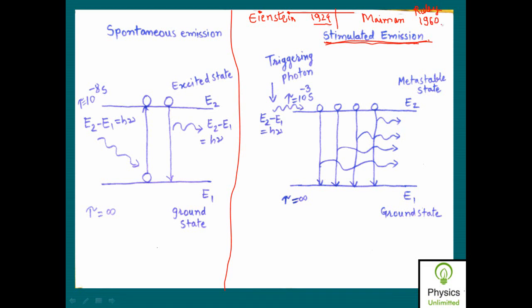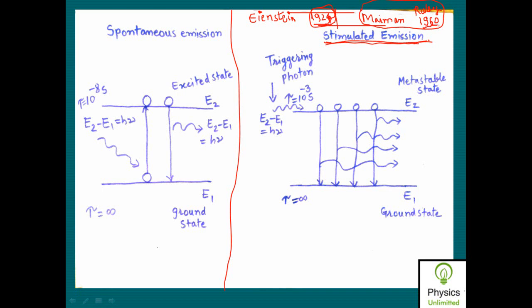So just look at the time period. The idea proposed by Einstein about stimulated emission of radiation in the year 1924 was practically implemented in the year 1960, and the first practical laser developed by scientist Maiman was the ruby laser.